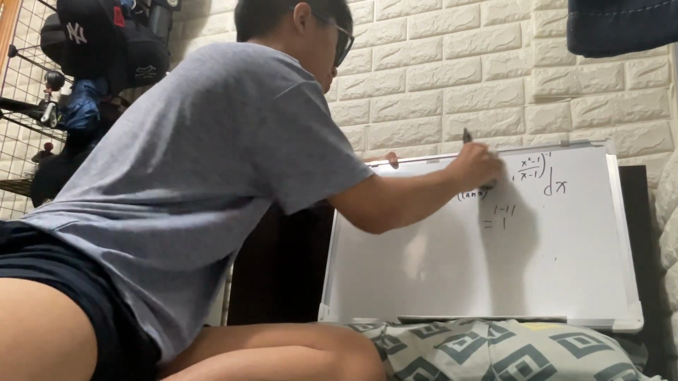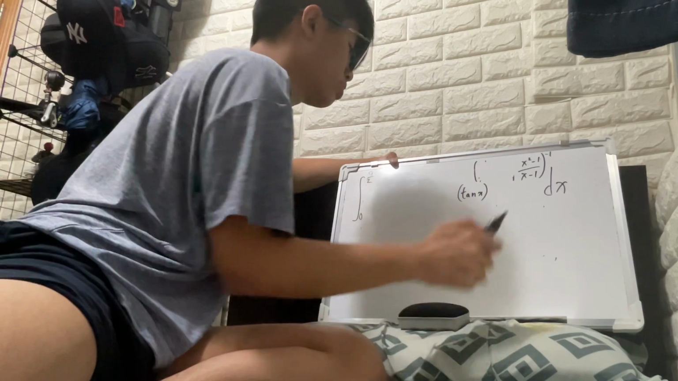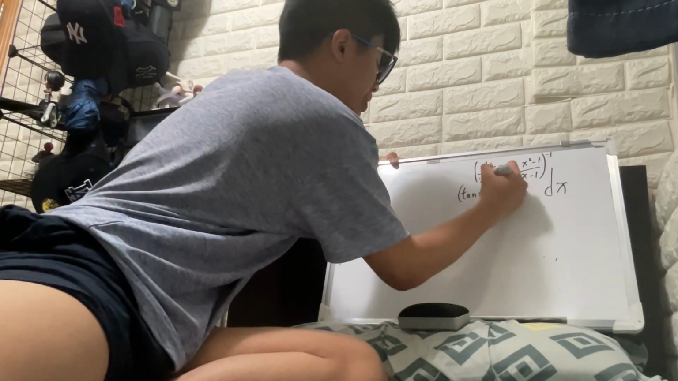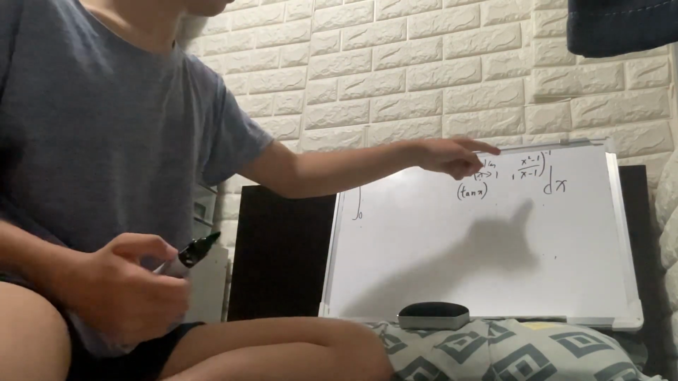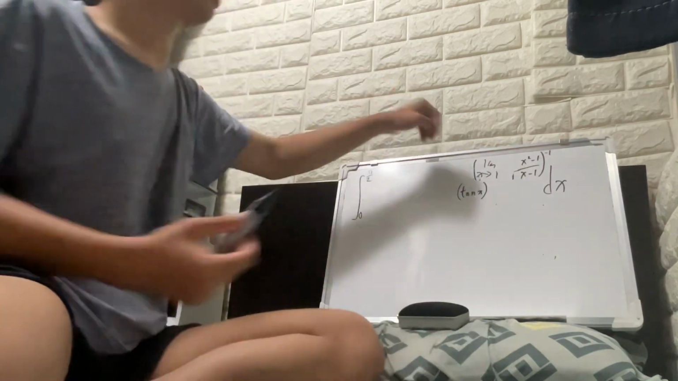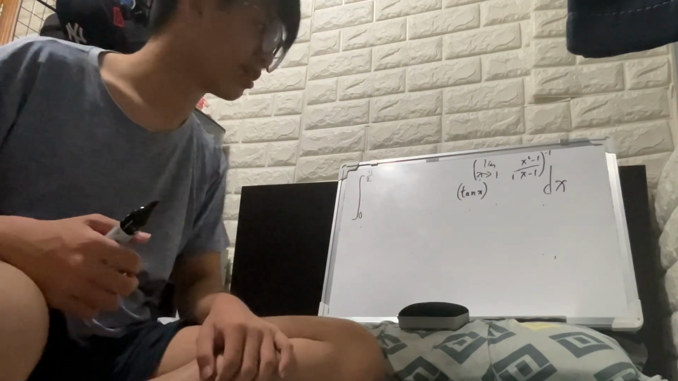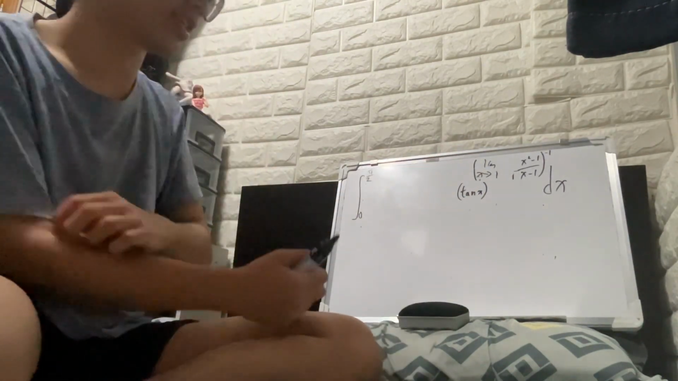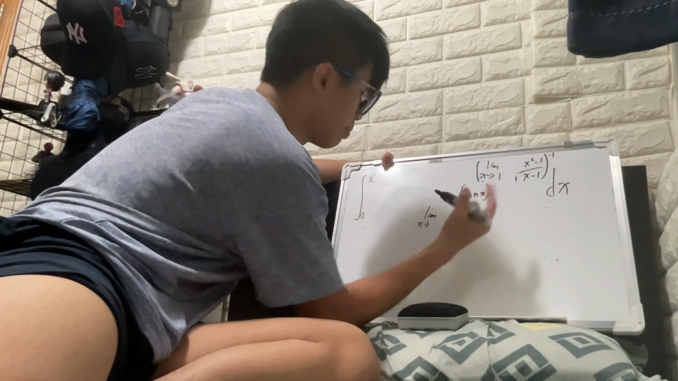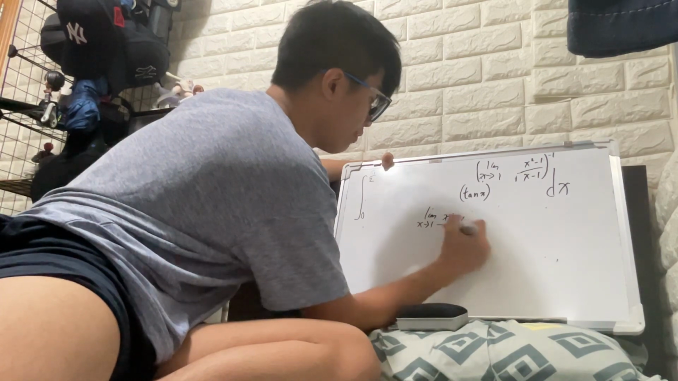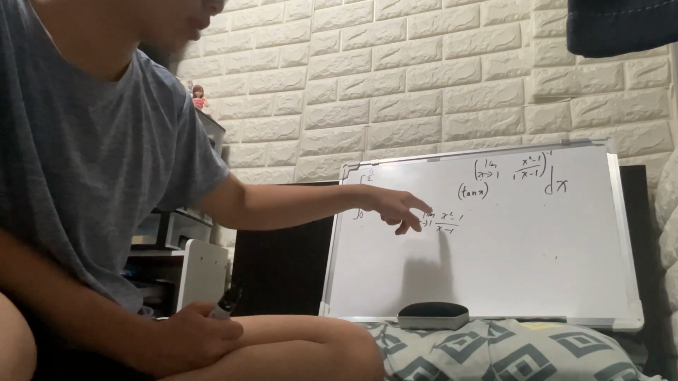So you get the limit as x approaches 1, right? And then we're going to do the limit of this first, and then we're going to raise it to negative 1. It's the same as 1 divided by it at this point. We're going to do the limit as x approaches 1 of x squared minus 1 over x minus 1. So if you plug in 1, you get 1 minus 1, which is just 0.